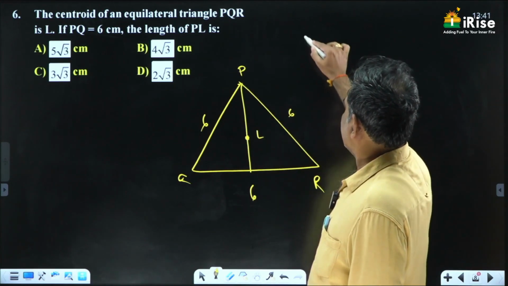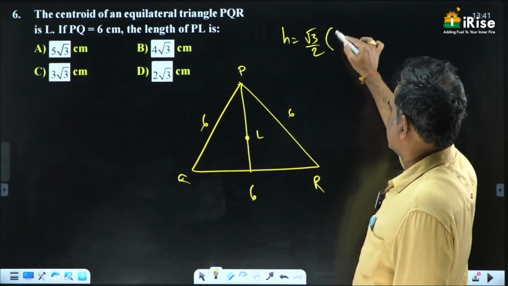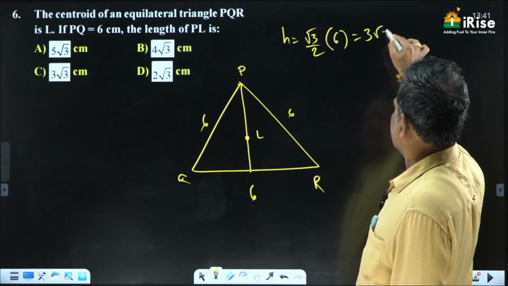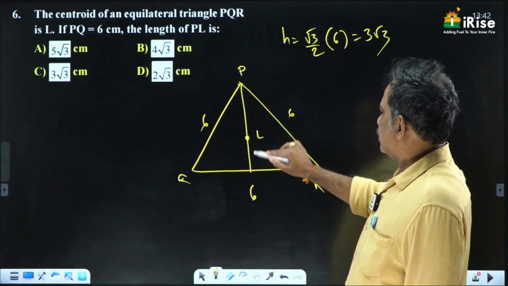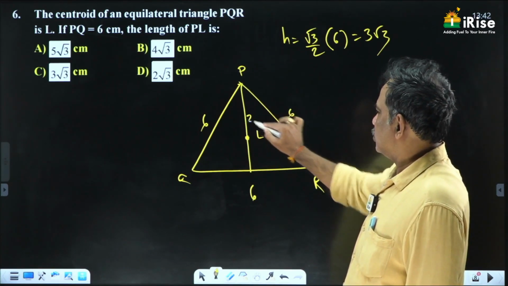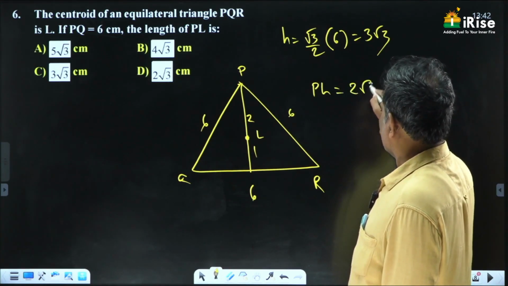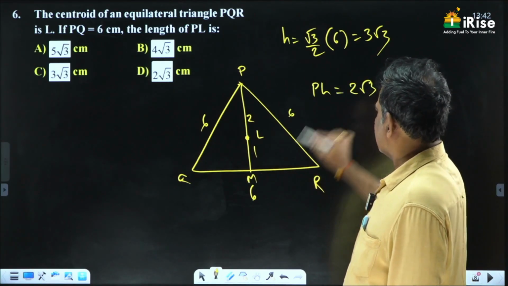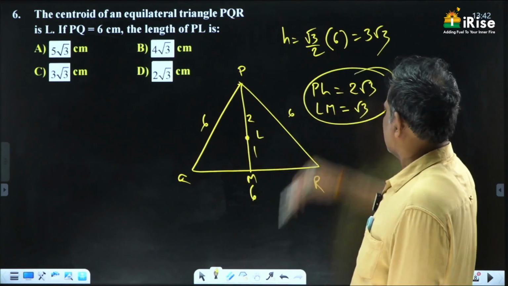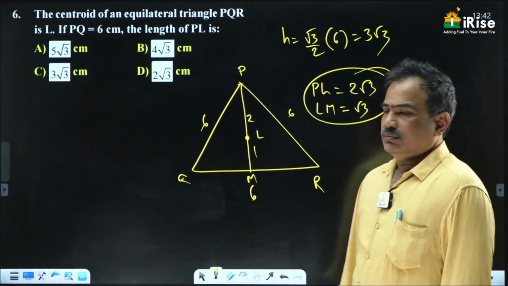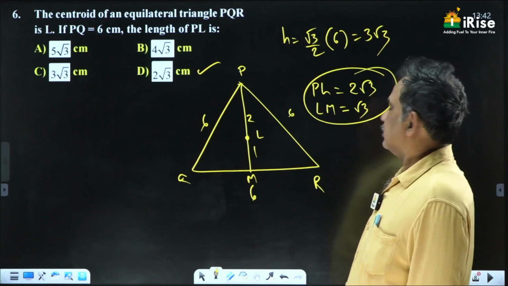What is the height here? Height is nothing but root 3 by 2 a. A is 6, which is equal to 3 root 3. And again, the centroid divides the median in the ratio 2 is to 1. Therefore, PL is equal to 2 root 3. I want to consider this as M. LM is equal to root 3. Totally 3 root 3. Okay. So the answer is PL is 2 root 3.